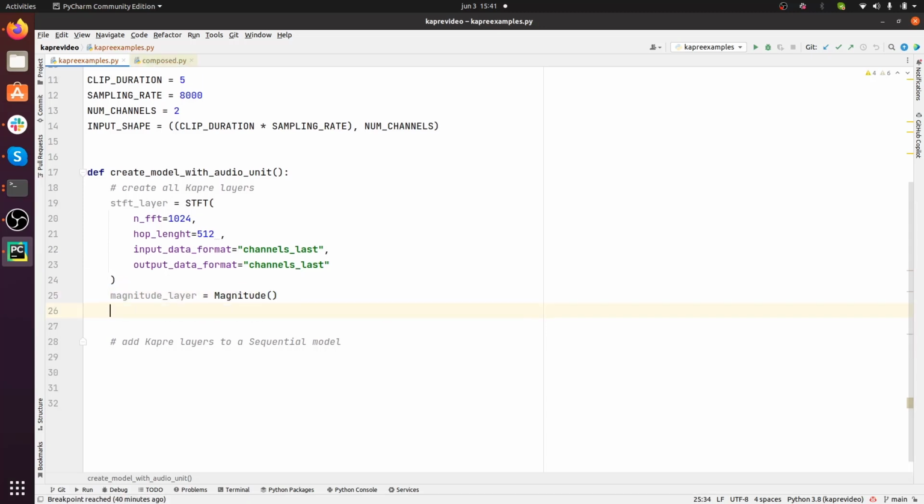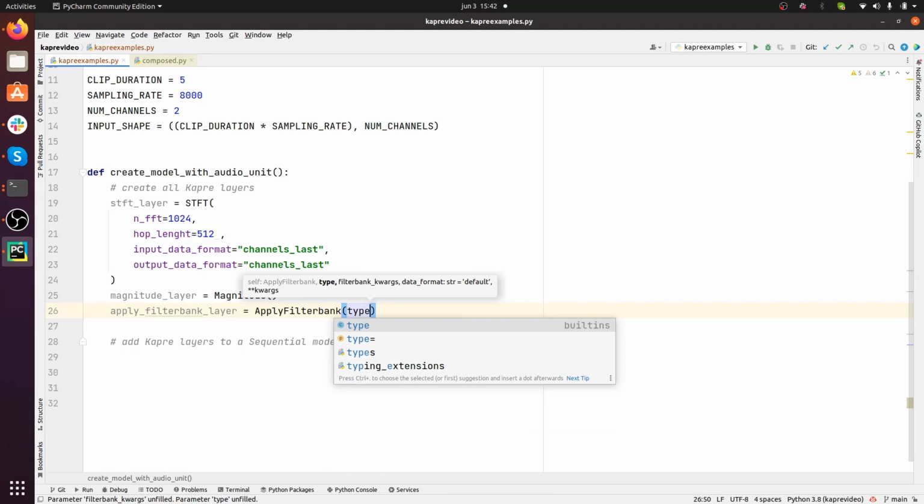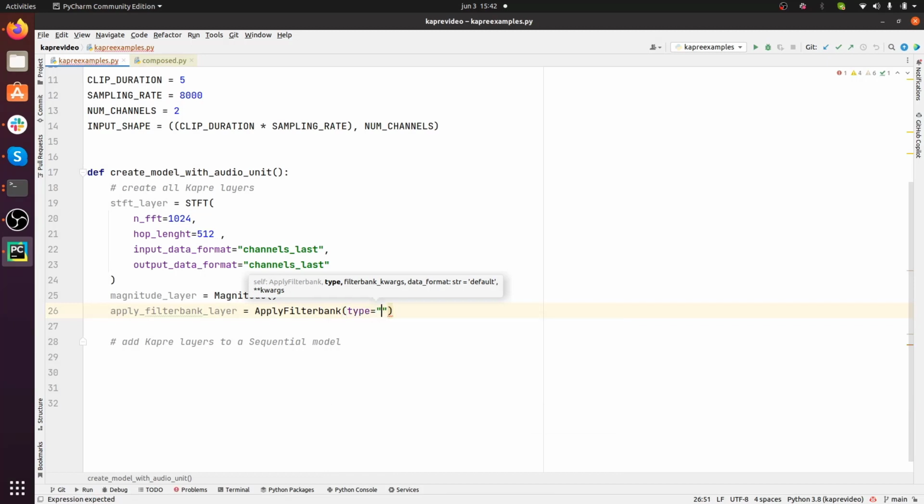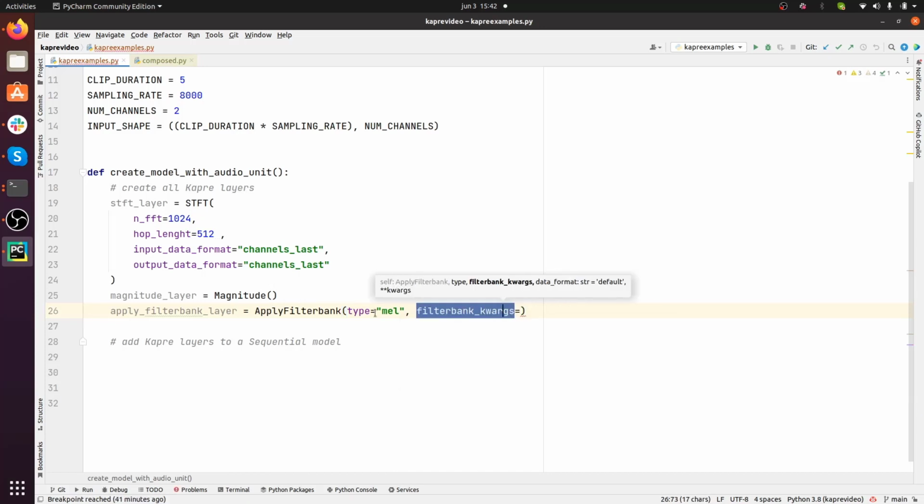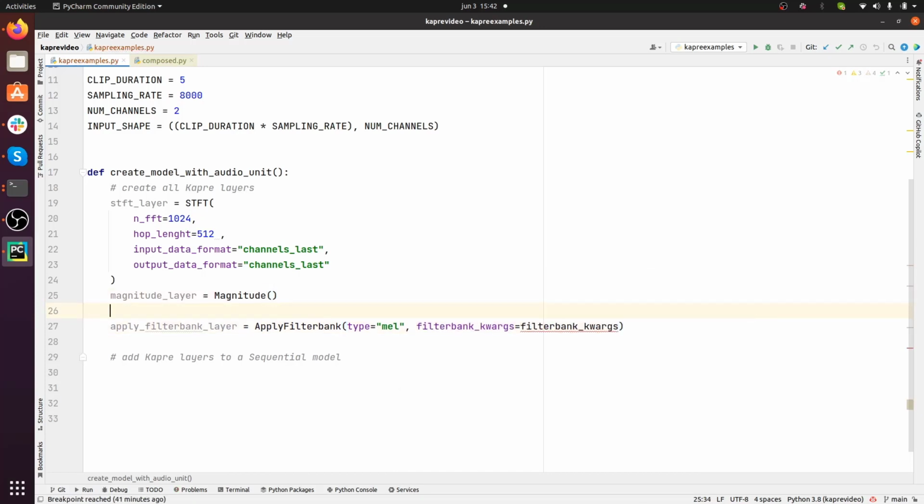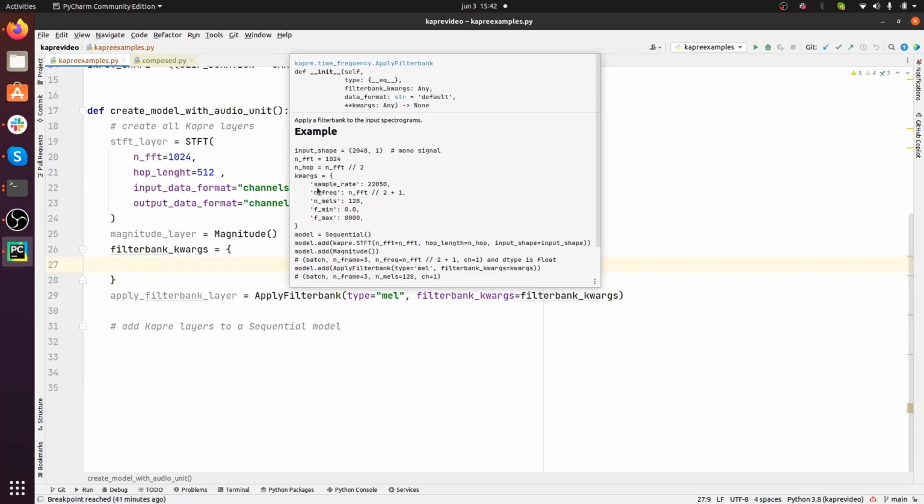We want to implement the apply filter bank layer. We instantiate an apply filter bank object, and here we should pass a few things. First of all, the type, and the type is going to be equal to mel, because we want to apply a mel filter bank to get mel spectrograms. Then we should pass the so-called filter bank kwargs.